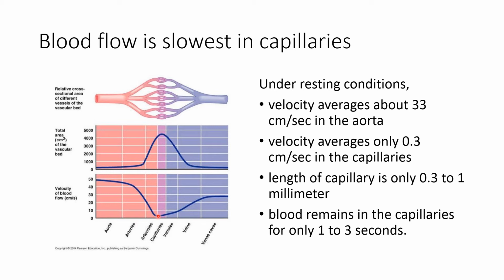Length of the capillary is only 0.3 to 1 millimeter, and the blood remains in the capillaries for only 1 to 3 seconds. So here we can see the velocity of the blood flow decreases from the aorta to the capillary, and the maximum velocity of the blood flow in the circulation is present inside the aorta.